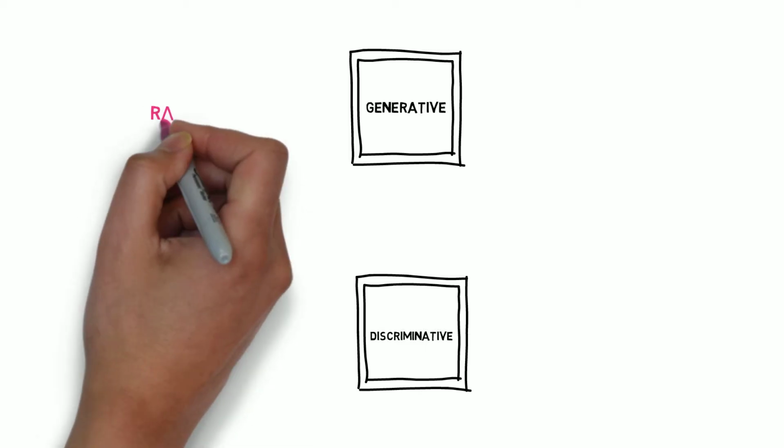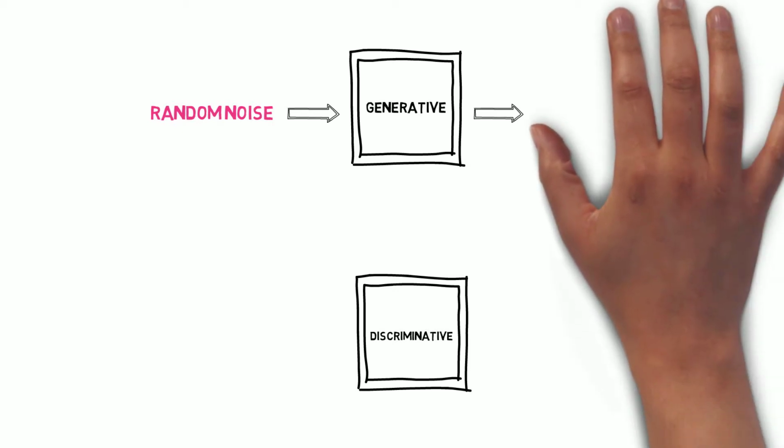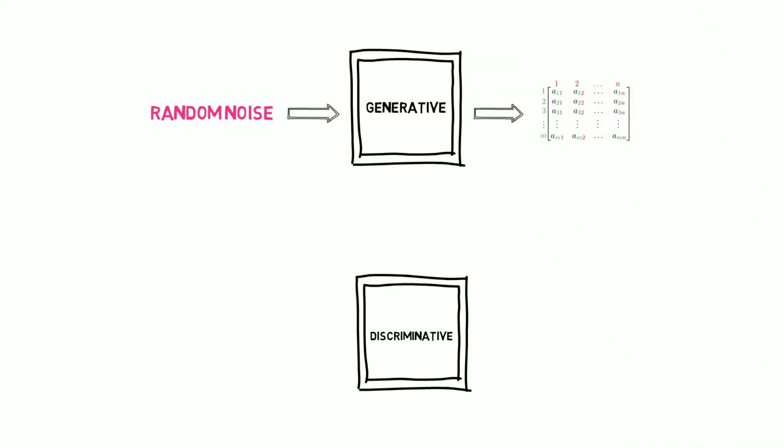The generative network is a type of neural network which takes random noise or a random number vector as input and converts it to images, which is initially a random matrix.